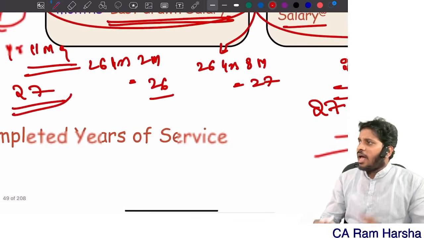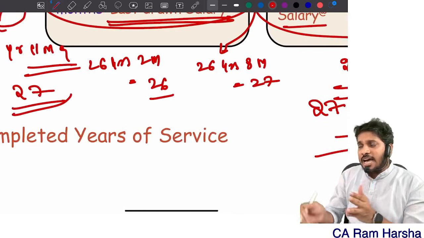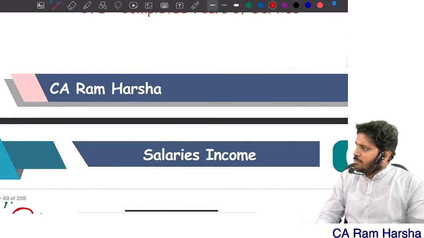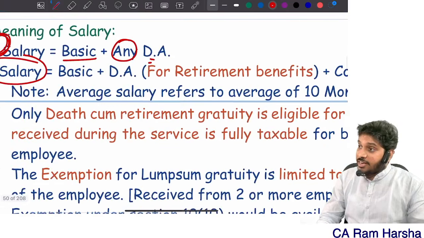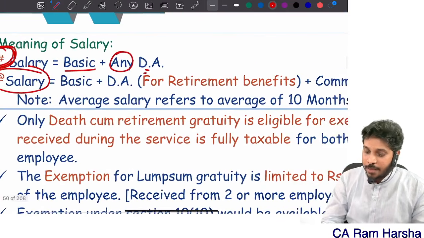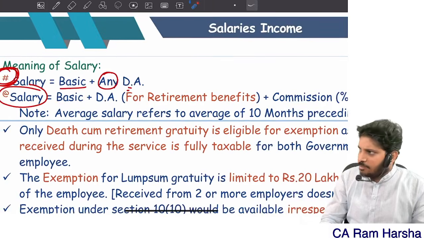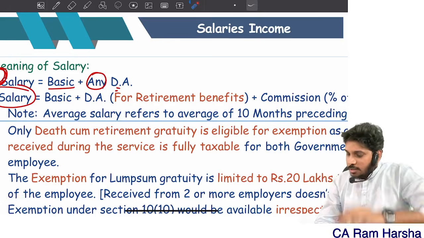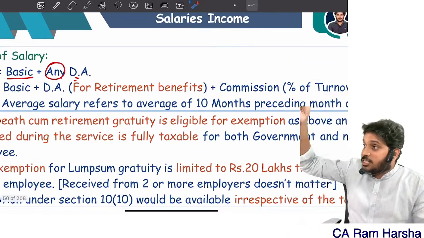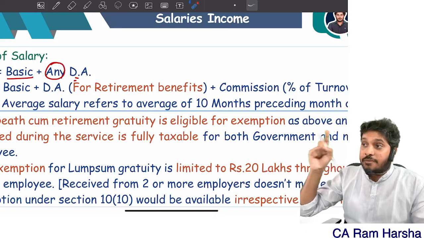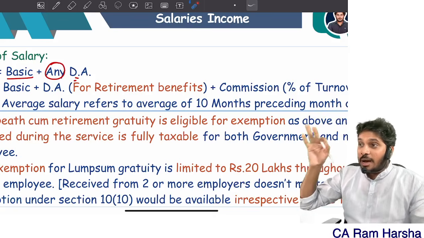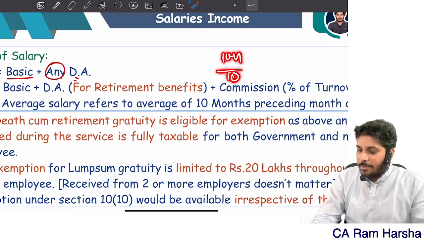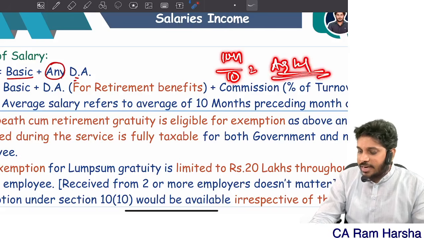Average salary means what? Average of the last 10 months salary preceding the month of retirement. Now, for the last 10 months average, what should you take in averaging? You should take 3 components. Take the basic of the last 10 months, total it. DA for retirement purpose in the last 10 months, total it. Commission percentage of turnover for the last 10 months, proportionately how much it is calculated. Remember, fixed commission should not be considered. Only commission as a percentage of turnover should be considered. Total it, 10 months, divided by 10, you will get the average salary.